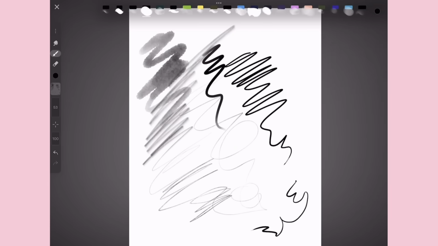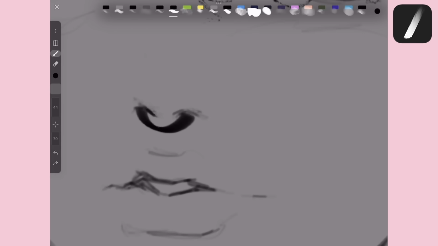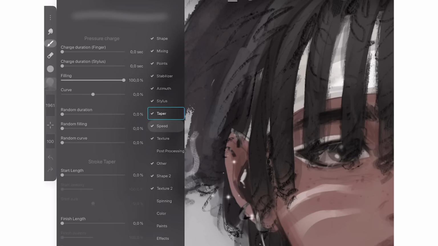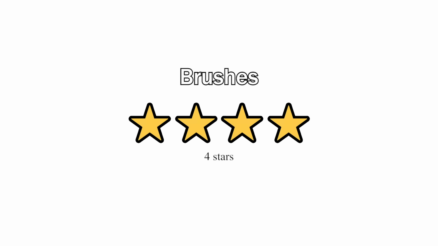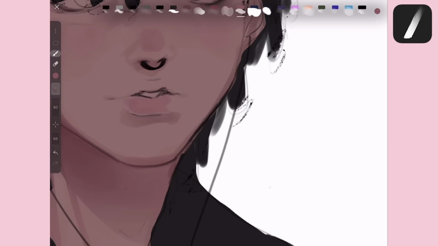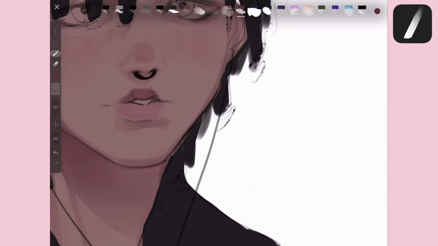First of all, the brushes are awesome and feel great. You have tons of options and even more customization options. Like, this is crazy detailed. 4 out of 4. I liked the interface. I didn't notice any folder options, but you do have unlimited layers and clipping masks.